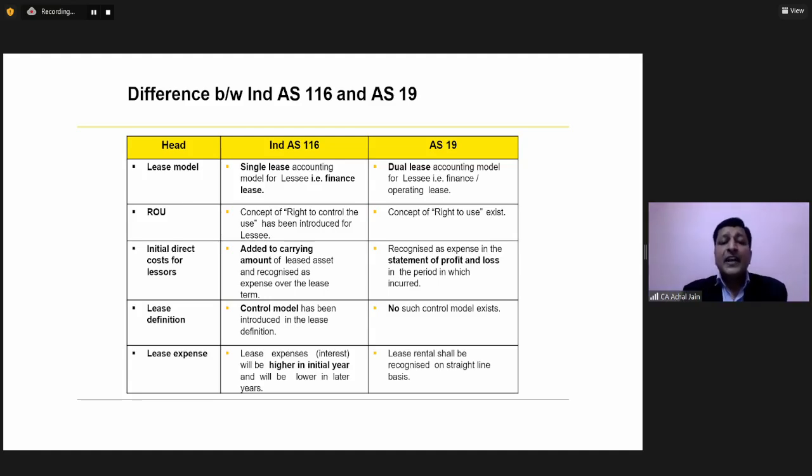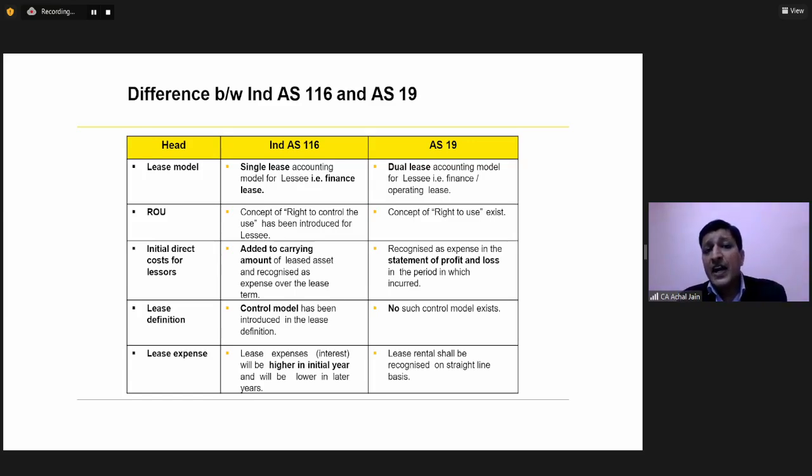Now, in relation to this initial direct cost, this is also one of the aspects of Indian GAAP versus IND AS. If you look at the initial direct costs for the lessors, under Indian GAAP, what do they do? They are recognized as expense in the period in which they are incurred. Under Indian GAAP, whenever you incur it, you charge it off, you take it to P&L. Under IND AS 116, what do they do? They are added to the carrying amount of the leased asset and recognized as expense over the lease term because they form part of the leased asset.